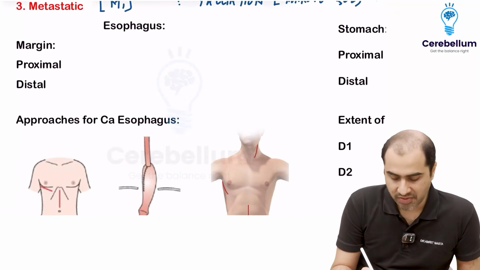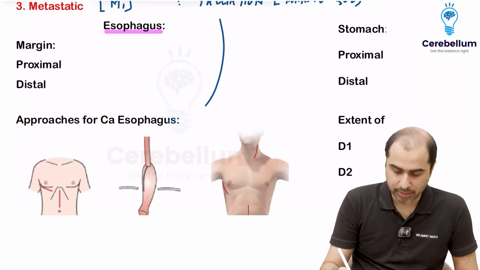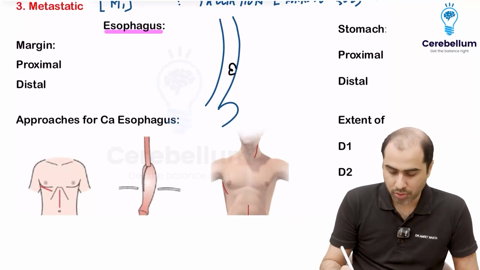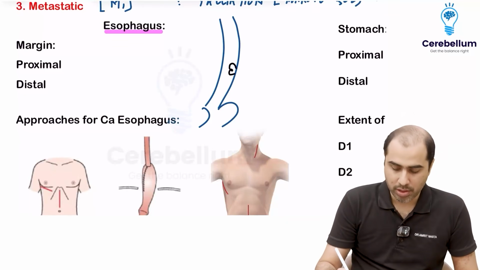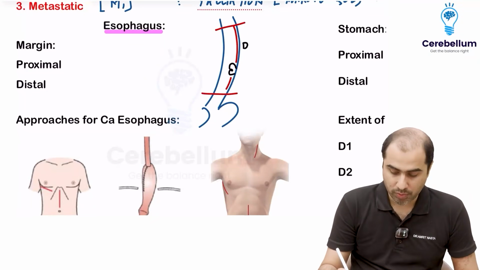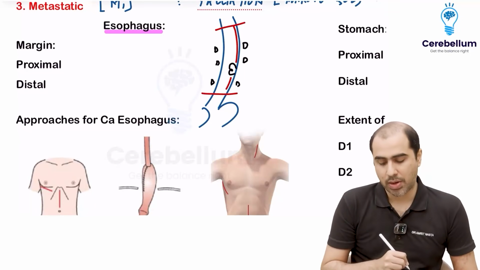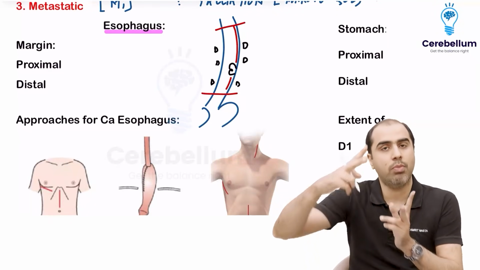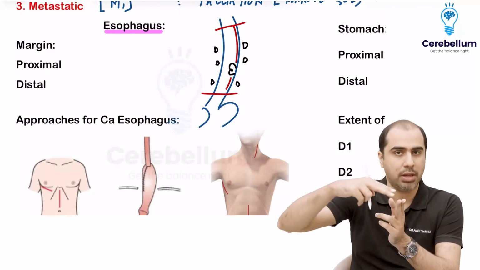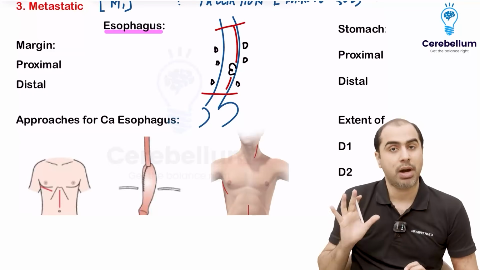For example, if it's a CA esophagus, wherever the tumor is located, let's say the tumor is over here, I am not just going to remove the tumor. I will remove the tumor with some margin of normal tissue, proximal and distal. I am also going to remove the lymph nodes. This kind of surgery is called a radical surgery, where you do a wide excision with a margin and the lymph nodes. So for each of these cancers, I should know the margins first.